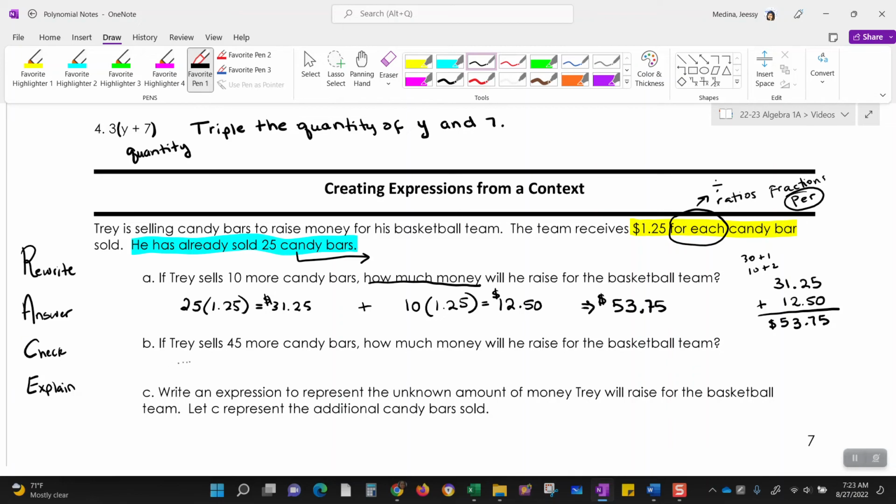All right, if Trey sells 45 more candy bars, how much money will he raise for the basketball team? Are we starting from A or are we starting back from the problem? Because if we're starting back from the problem, then he already has 31.25, right? And he's gonna sell 45 more candy bars at $1.25.